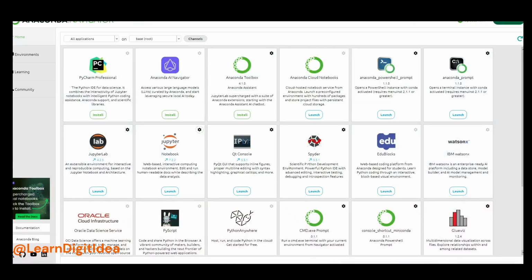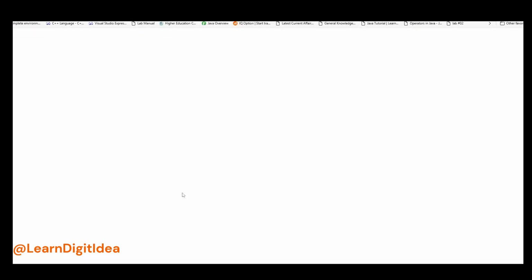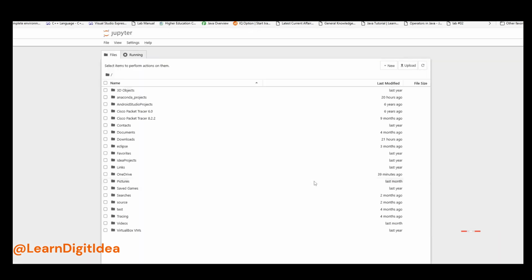Let's launch the Jupyter Notebook again. Yes, I am launching. Yeah, the problem is resolved. The issue was permission denied, and you give full permissions by checking the three clicks. That's it. Thank you very much.